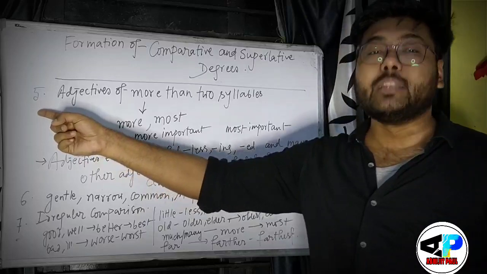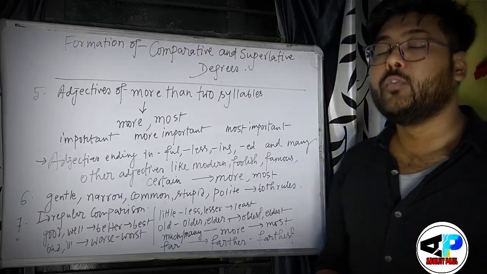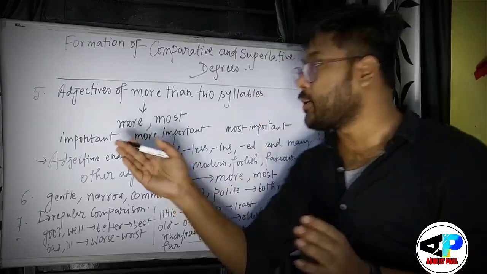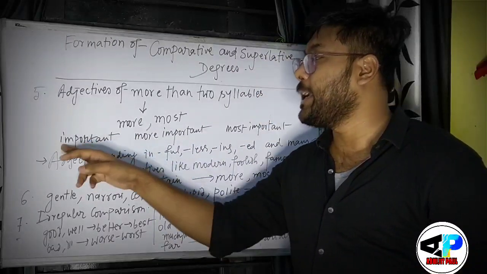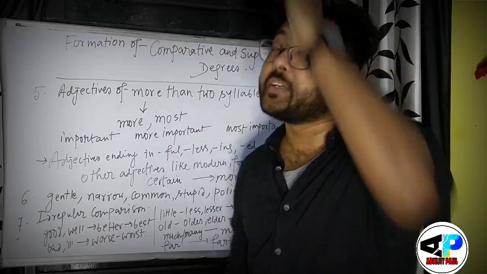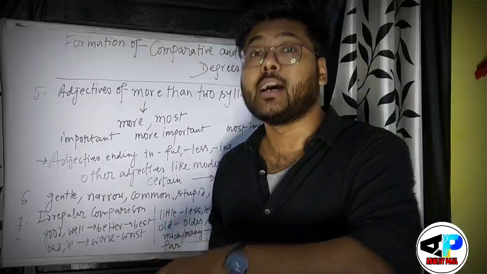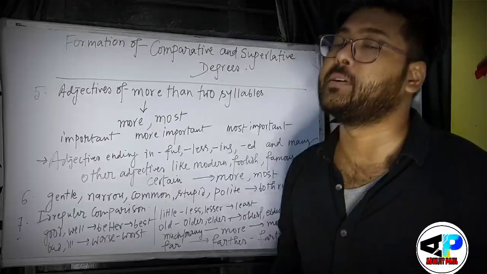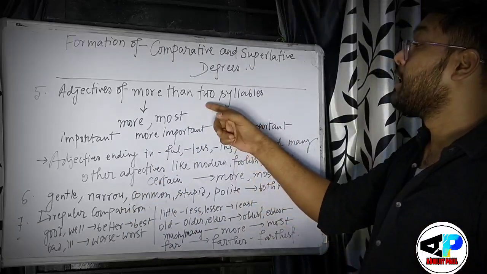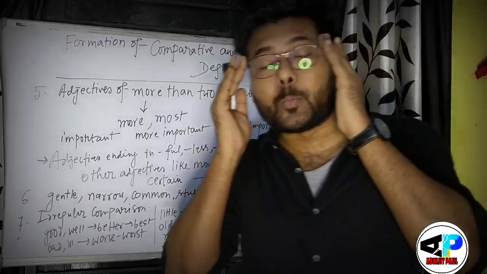See again, the fifth rule is adjectives of more than 2 syllables. There are some words which have more than 2 syllables. Try to understand. See here, important. How many syllables can be found here? Here we can find 3 syllables. Suppose industrious. How many syllables are there? There are 4 syllables. That is why I have mentioned that adjectives having more than 2 syllables always take more and most to make the comparative and superlative degree.